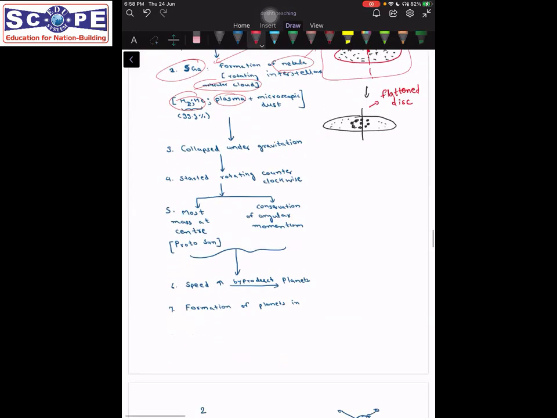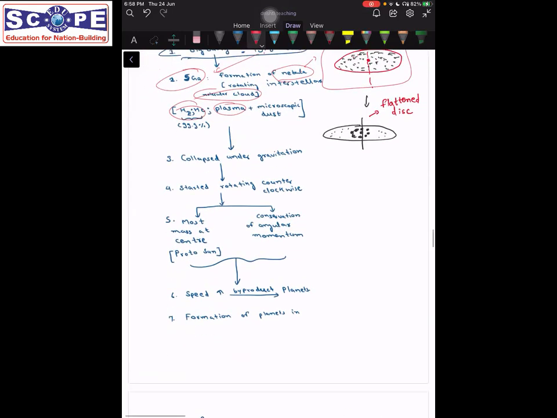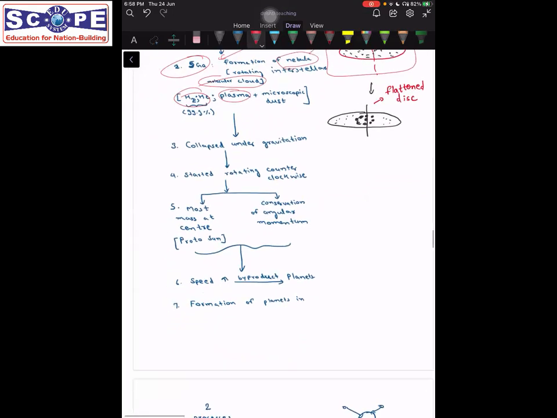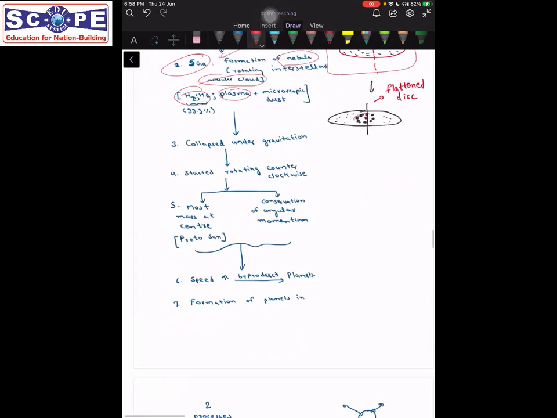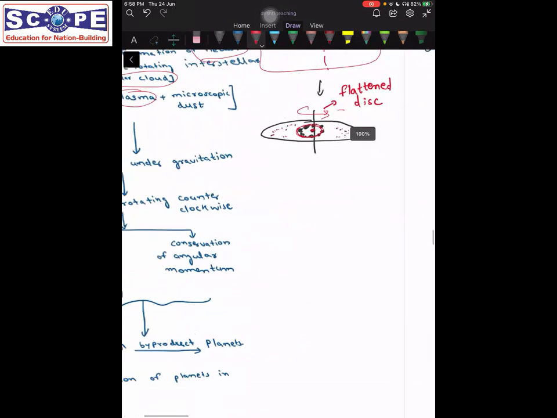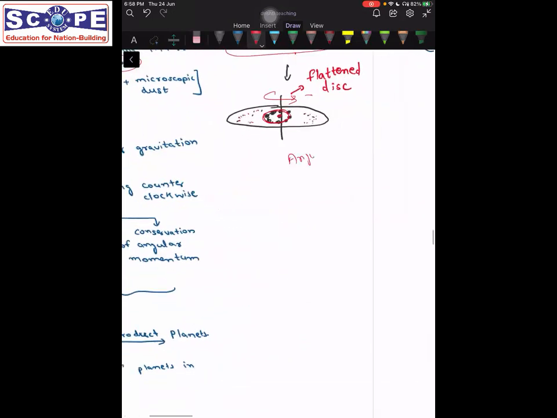If it was rotating, what happened was that during the rotation, most of its mass got concentrated near its center, and some of the mass was scattered outside. Now this mass that was scattered outside started rotating at an even faster speed. Why did it start rotating at a faster speed? Because of something known as angular momentum.